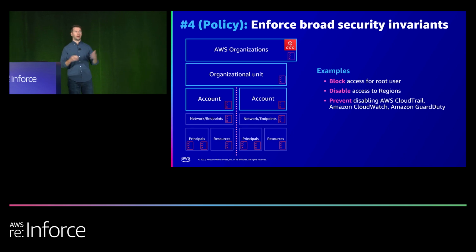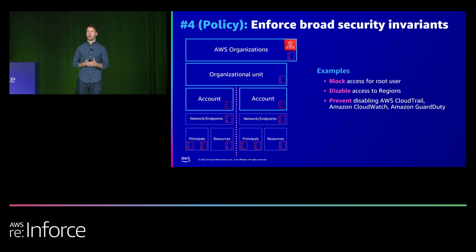Well, a best practice at AWS is not to use the root user. And so we would encourage you to block access for that root user. Or perhaps there's regions that you, as an organization, are not using. And so you can choose to disable access to specific regions that you don't want resources deployed into. And you're also probably configuring logging and monitoring.